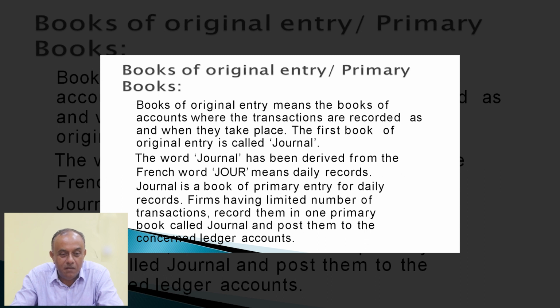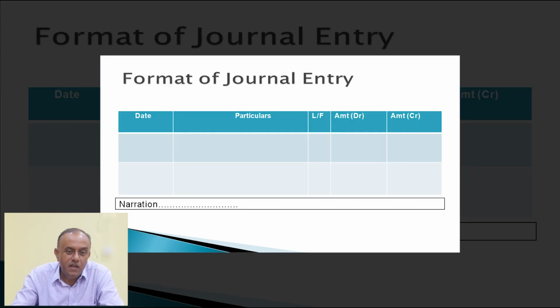Firms having a limited number of transactions record them in one primary book called journal and post them to the concerned ledger account. There is a format for recording the transaction in primary books, which is known as journal entry. There are 5 columns. First column is date. Under date, the date the transaction occurred is entered. Number 2, particulars. Under the particulars column, we write what will be the debit and what will be the credit for each and every transaction.